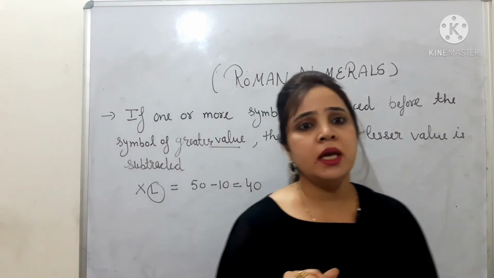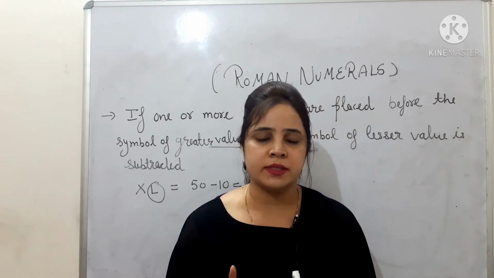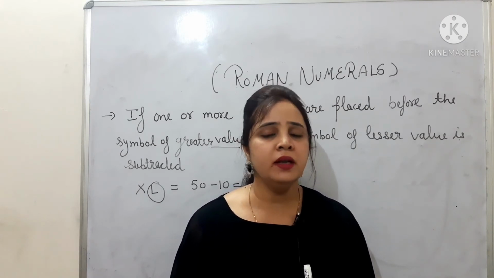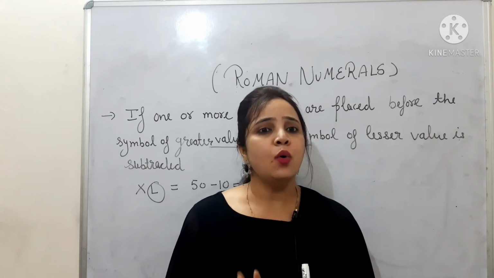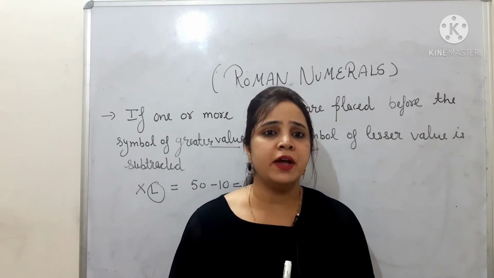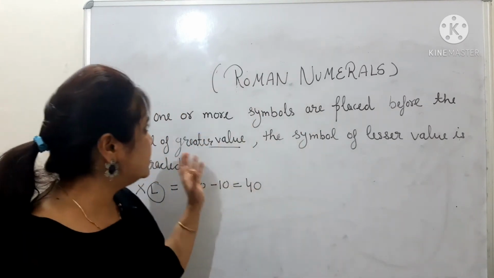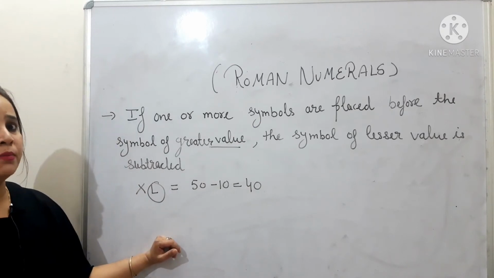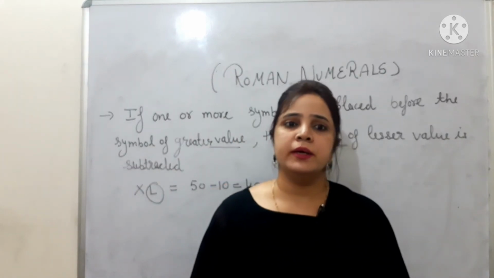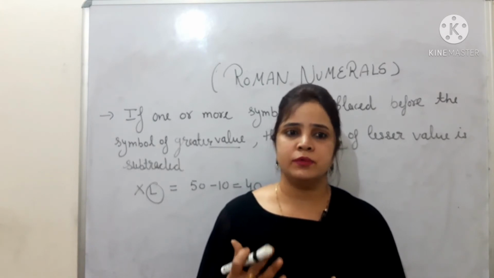So we have discussed 3-4 rules. The first rule was that a symbol cannot be repeated more than 3 times. The next rule was that only the symbols I, X, C and M can be repeated. We can't repeat other symbols. Clear? The next rule was that if any symbol is written after the symbol of greater value, then the values will be added. And the last rule we discussed: if one or more symbols are placed before the symbol of greater value, the symbol of lesser value is subtracted from the symbol of greater value. Clear? So that was all about the rules of Roman numerals. Now let's discuss some questions based on this.